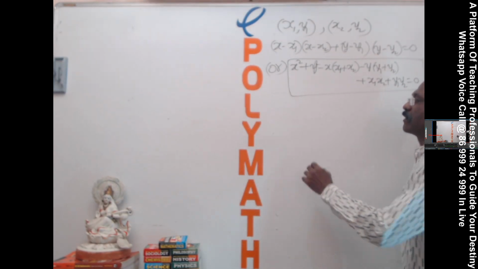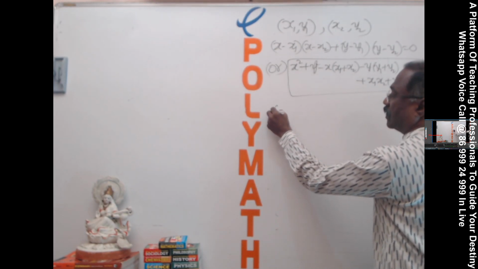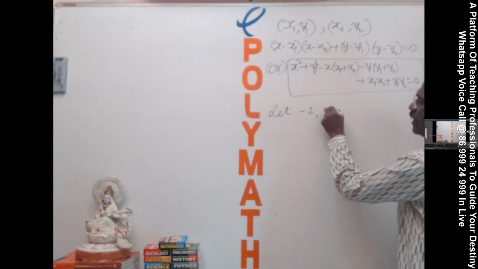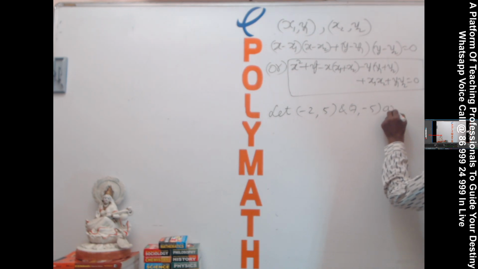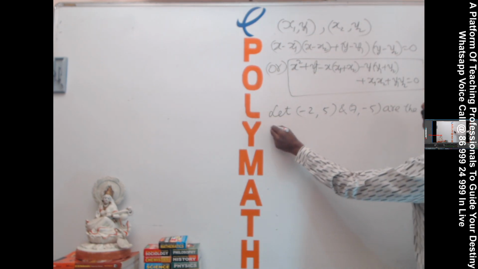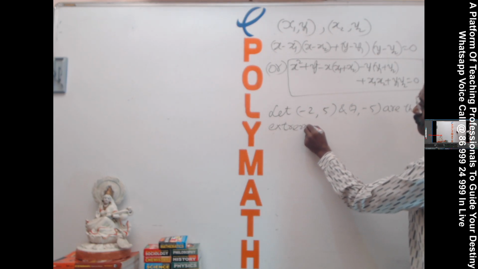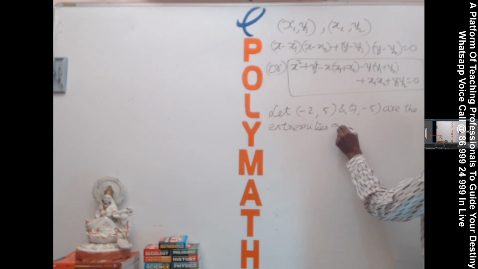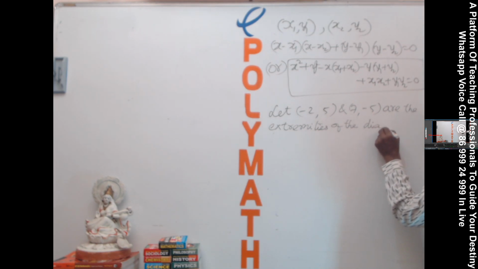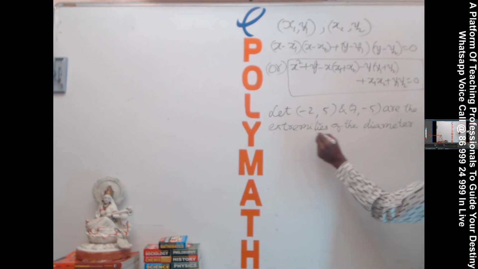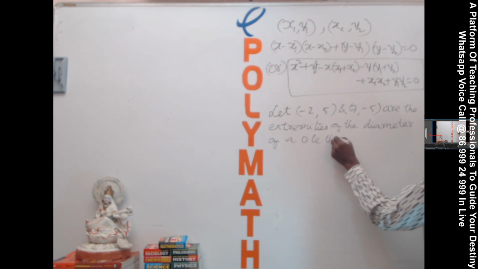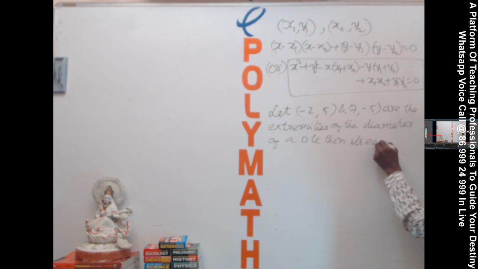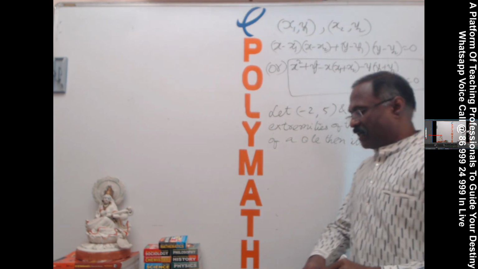Let me take: let (-2, 5) and (7, -5) are the extremities of the diameter of a circle. Then its equation is, we are writing it within one step.